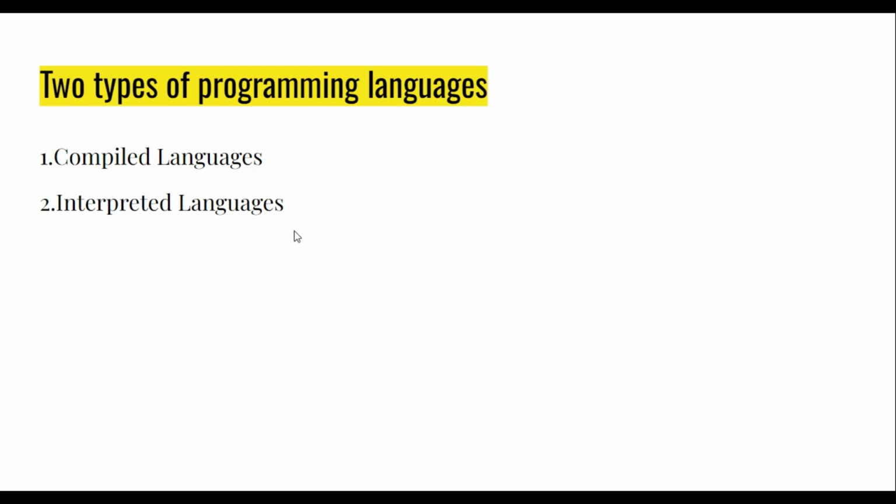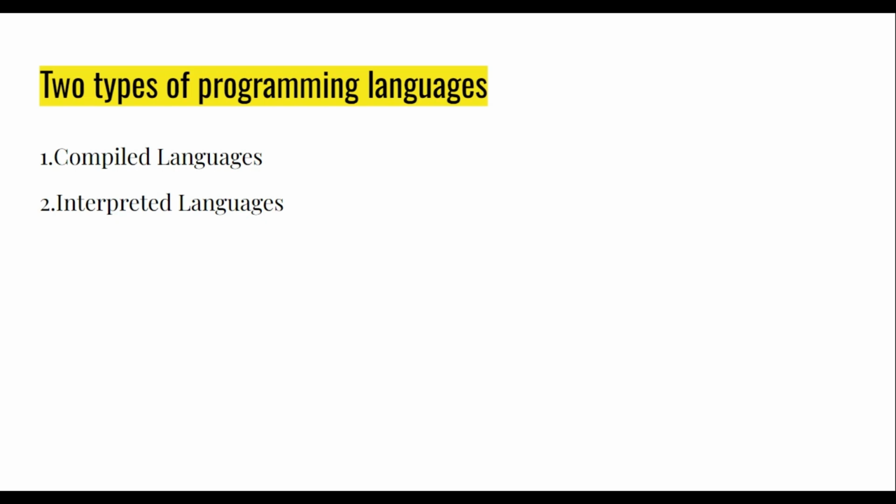Python is an interpreted language, which means whatever Python code you are writing is ultimately converted into machine code by the interpreter, right? That's why Python is an interpreted language. First we will see the difference between compiled and interpreted languages. In a compiled language, once you have written code, there is a compilation phase.